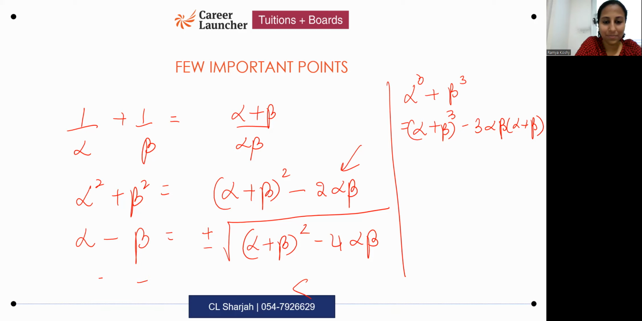Ma'am, then why did we get minus 4 alpha beta? I already had minus 2 alpha beta in alpha square plus beta square minus 2 alpha beta. And in the alpha square plus beta square identity, there is another minus 2 alpha beta. Minus 2 alpha beta minus 2 alpha beta becomes minus 4 alpha beta. Okay?